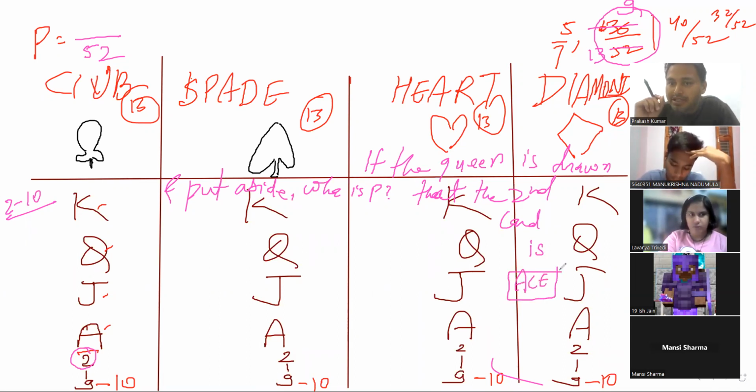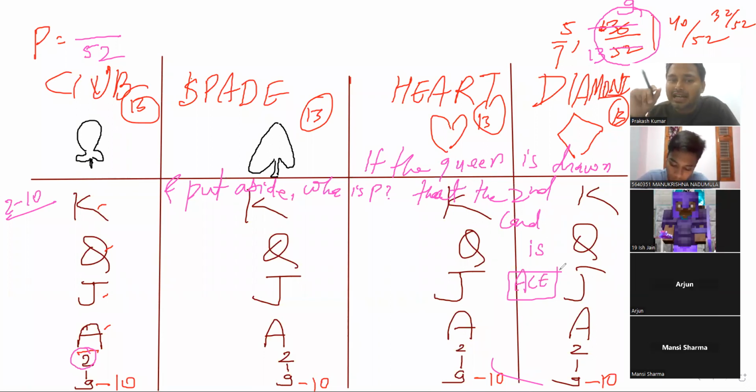All of you hear what I'm trying to say? There are total 52 cards. Now, if the queen is drawn and put aside, what was done? The queen is drawn and put aside. What was done to the queen? You took out the queen and put it aside. Is it one queen or all queens? My words will tell you what I'm trying to say. I will not tell exactly how many cards are taken out.